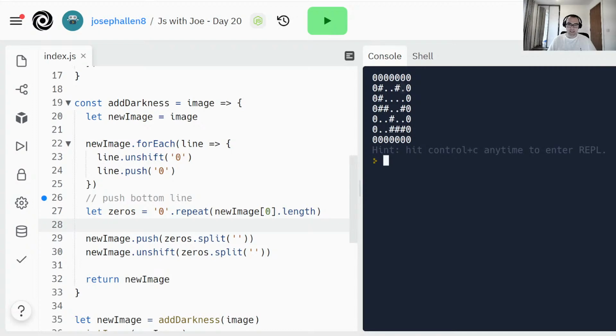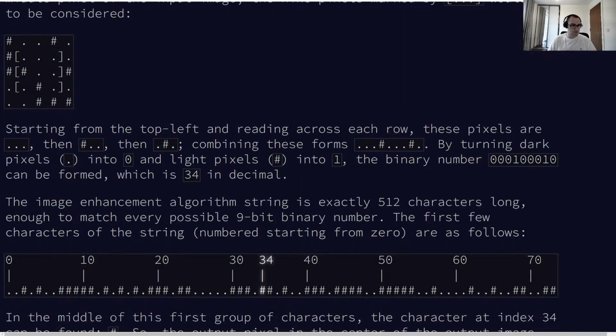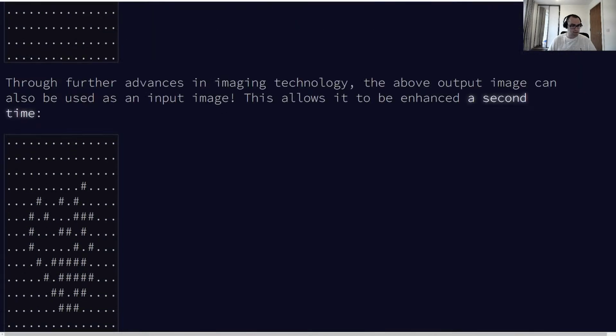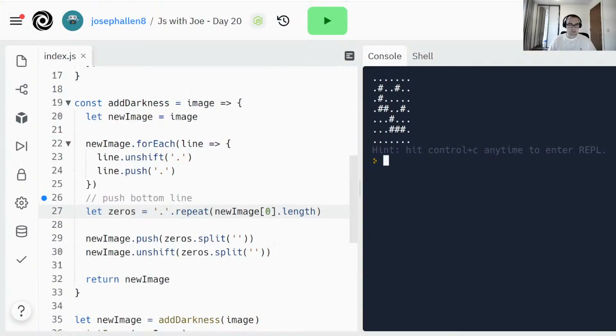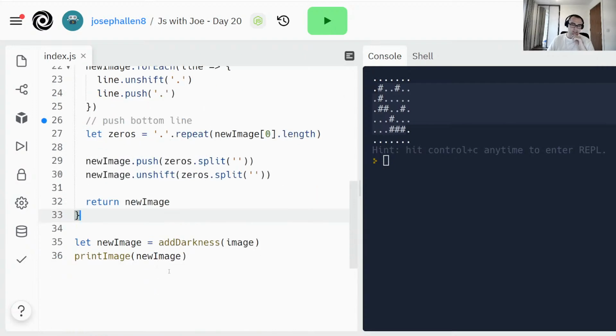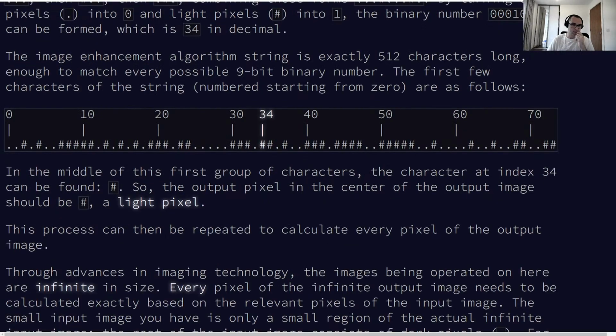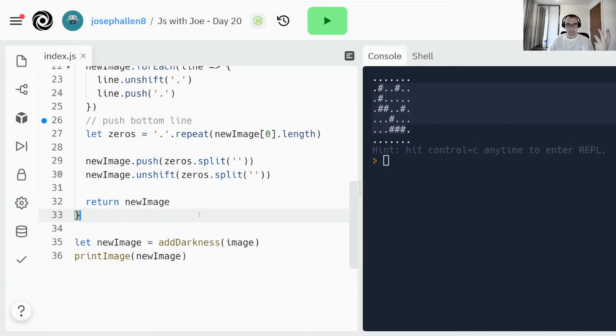I could put dots there instead. So to make that change, all I have to do is put dots here, dots here, dots here. And there we go. So now we've got our original image surrounded by darkness, as expected. Later on, we'll probably need to adjust it. Actually, we won't need to adjust it at all because it should work for any image size, so that's okay. As long as we update our image outside of this, we now have our darkness. Next, what we need to do is actually get the surrounding digits. So given a coordinate,